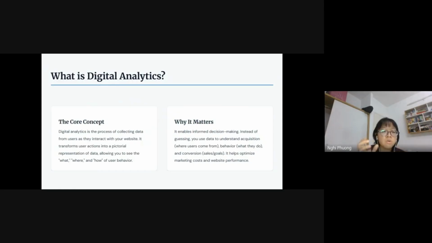So digital analytics is very important because it helps you stop wasting money on bad marketing and improve your website's layout and the customer journey.